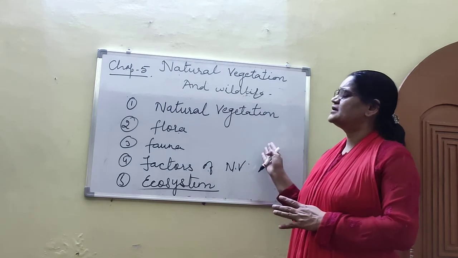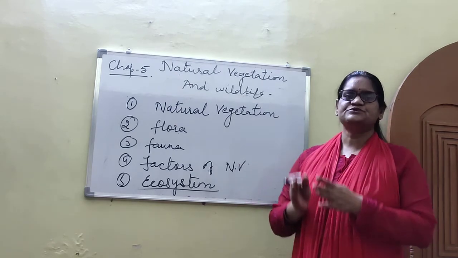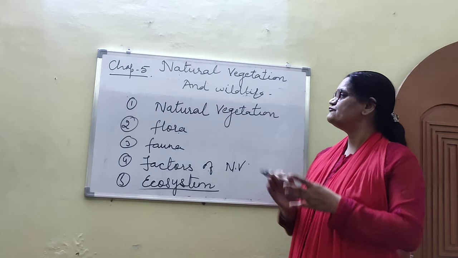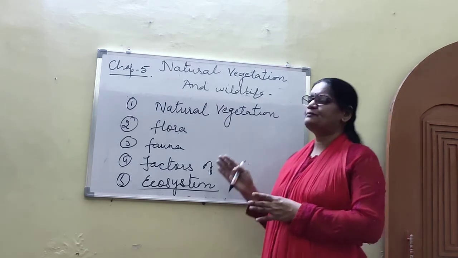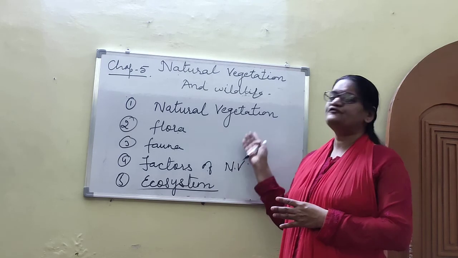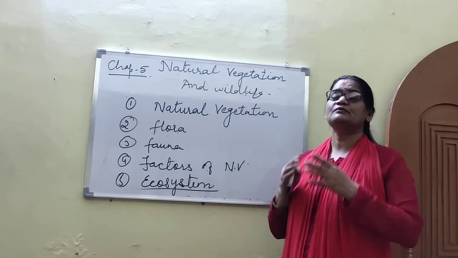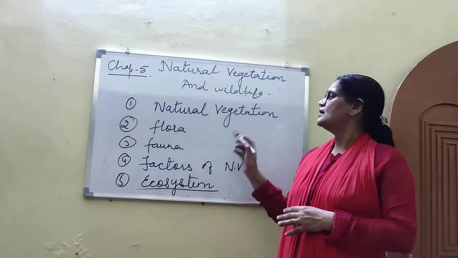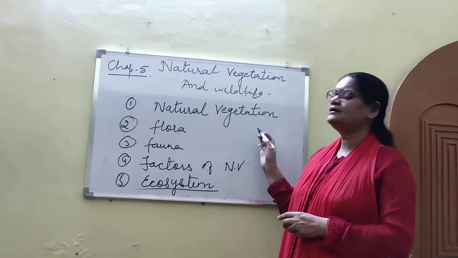Now the next topic is types of natural vegetation. This topic we will read in the next class, and types of natural vegetation is a very important topic. So we will read it in our next class.